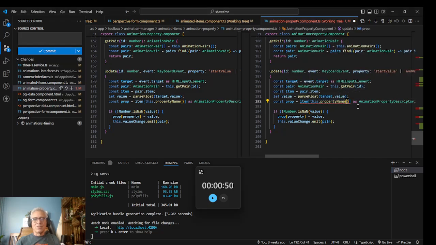So I have to turn this to an any. And then I'm hoping that at some point I'll be able to go back and fix that. I mean, I'll be able to go back and come up with a strong typing that encapsulates all that stuff. But anyways, that is it.